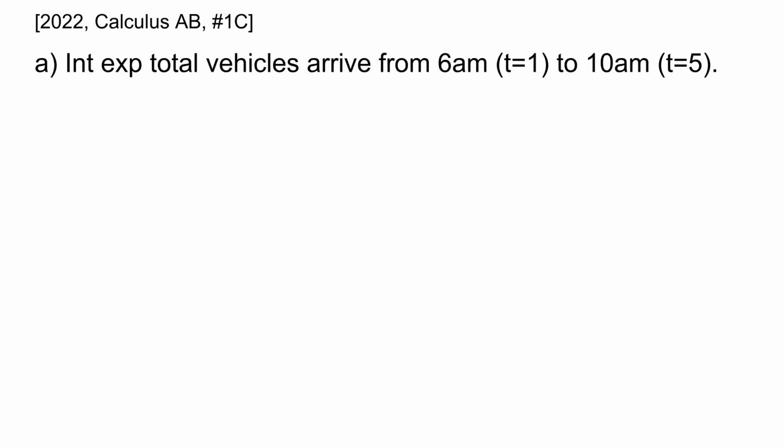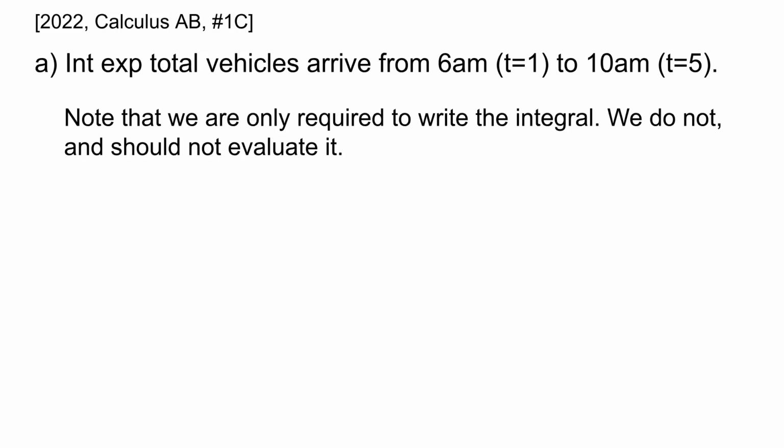In part A of this question, we are asked to write an integral expression for the total number of vehicles arriving at the toll plaza from 6 a.m. to 10 a.m. They're even kind enough to remind the student that 6 a.m. would be t equals 1 and 10 a.m. would be t equals 5, so there's no mistaking it. Note that we are only required to write this integral. We do not and should not evaluate it. If we try to evaluate it and we get a wrong answer, that may cause us to fail to earn a point, and we don't want to give points away.